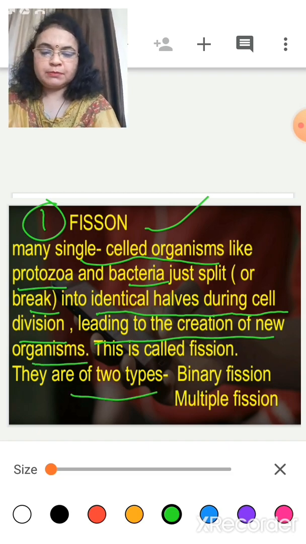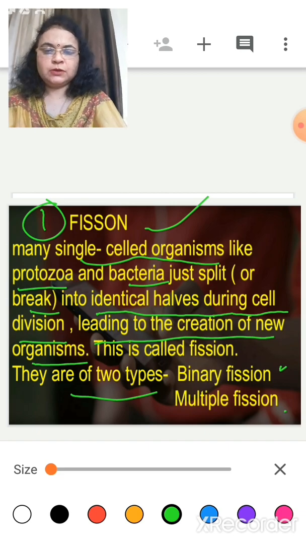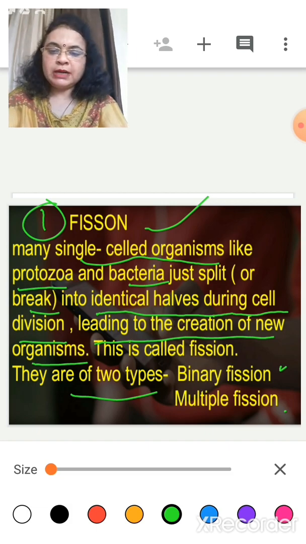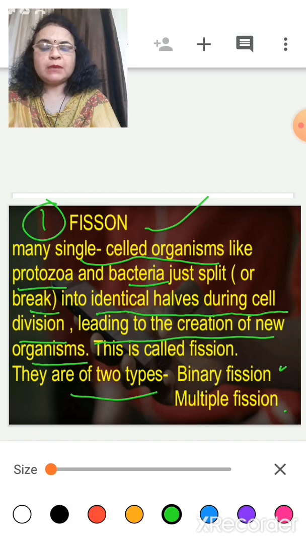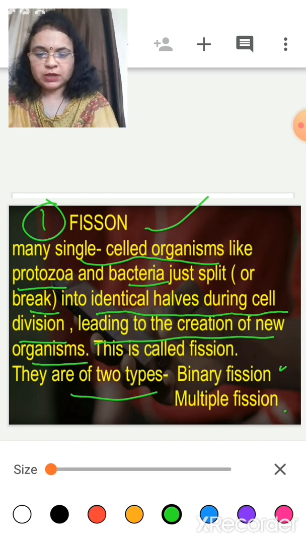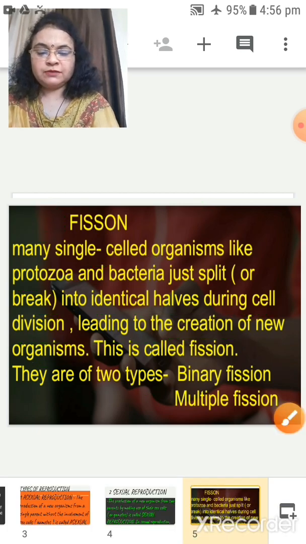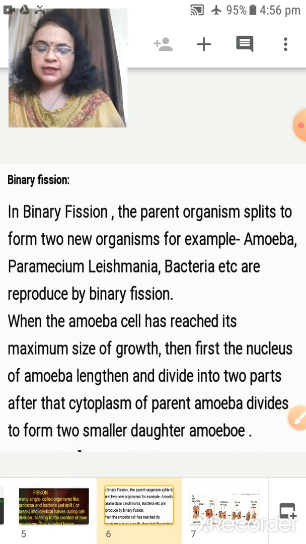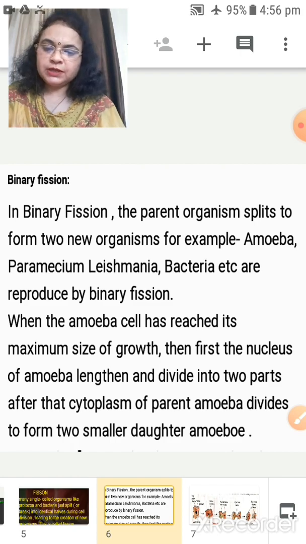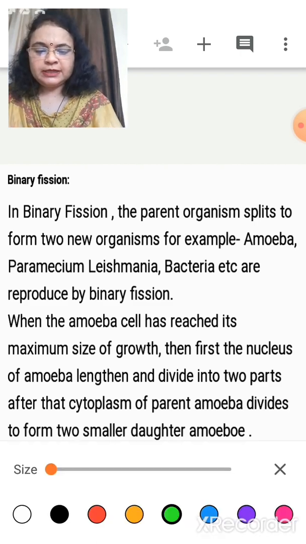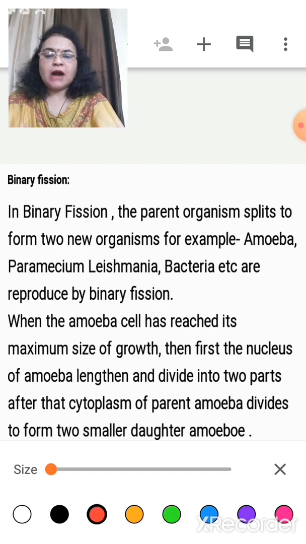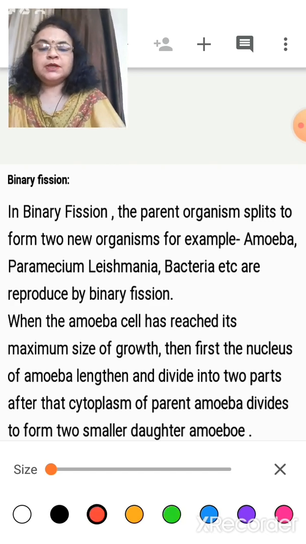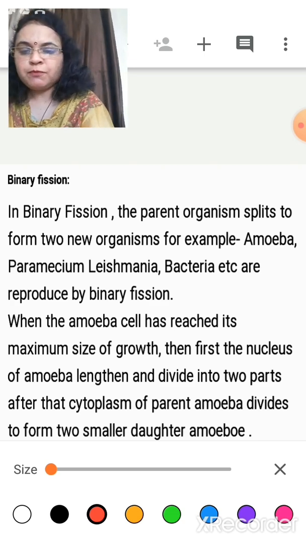Fission is of two types: binary fission and multiple fission. One by one, we will study binary fission, then we will study multiple fission. So the first example of asexual reproduction is fission, and fission is of two types: binary and multiple. So let's start with binary fission. What is binary fission? Let me first explain it with words, then we will understand binary fission with an example. Let me tell you which organisms are examples of binary fission.